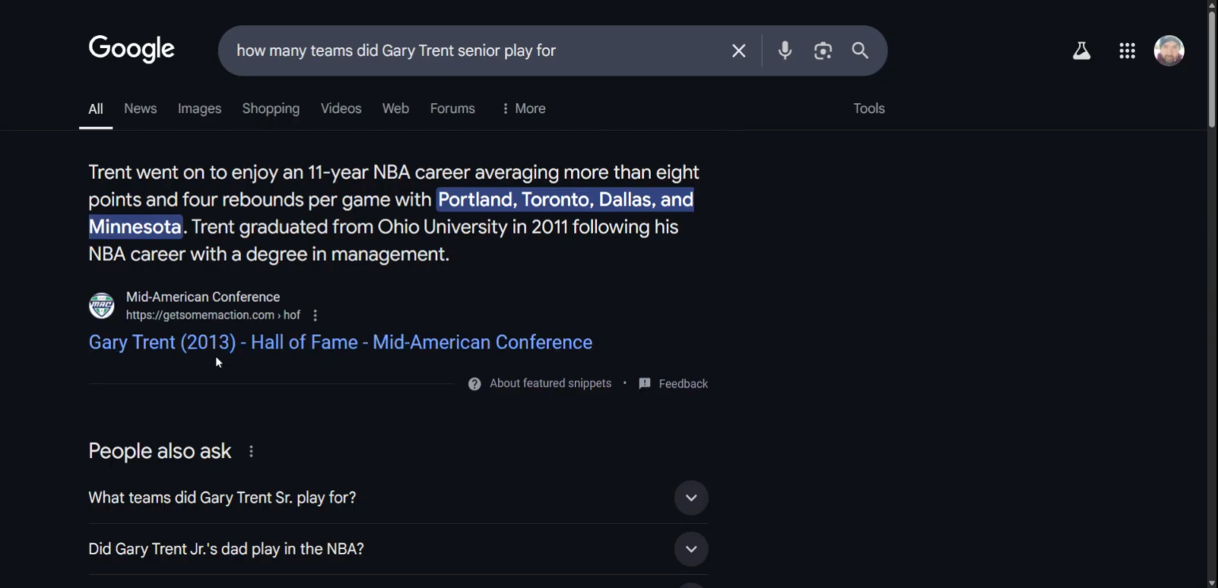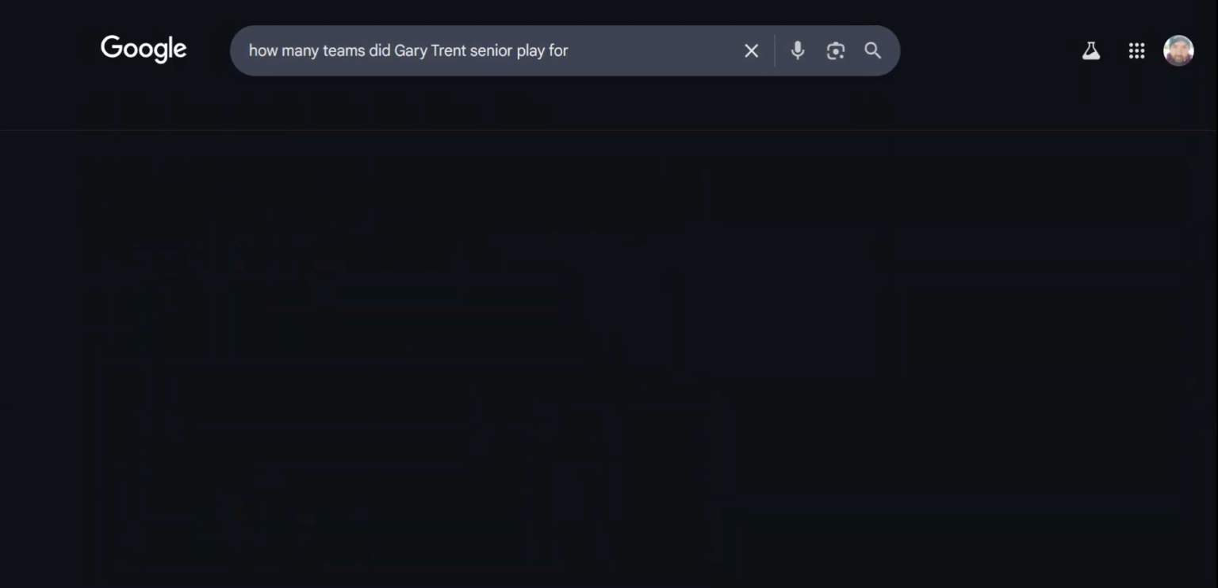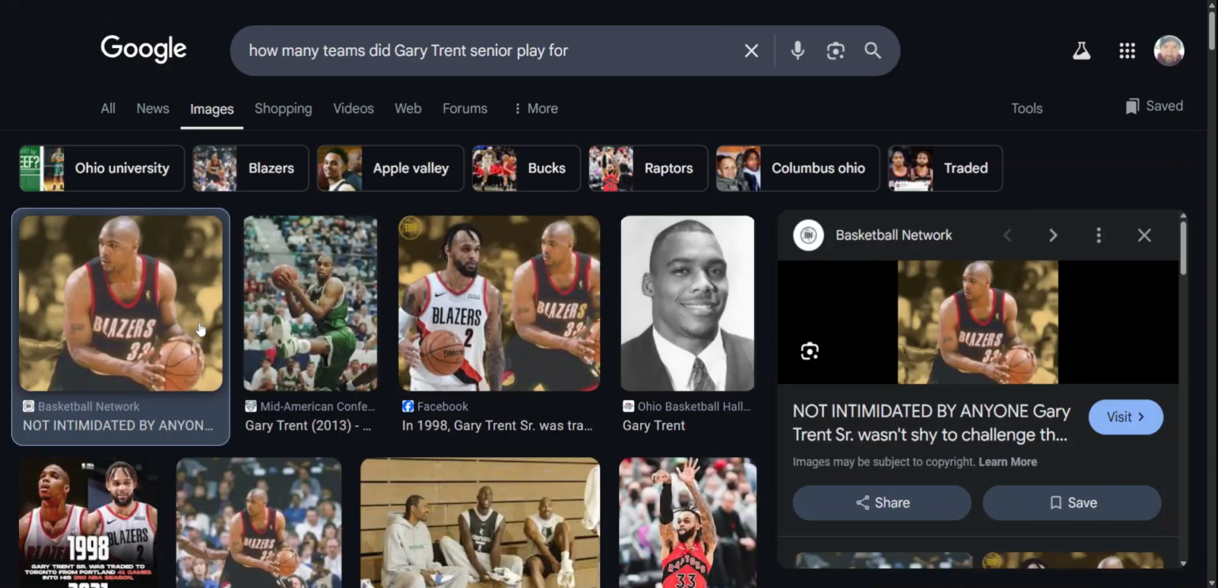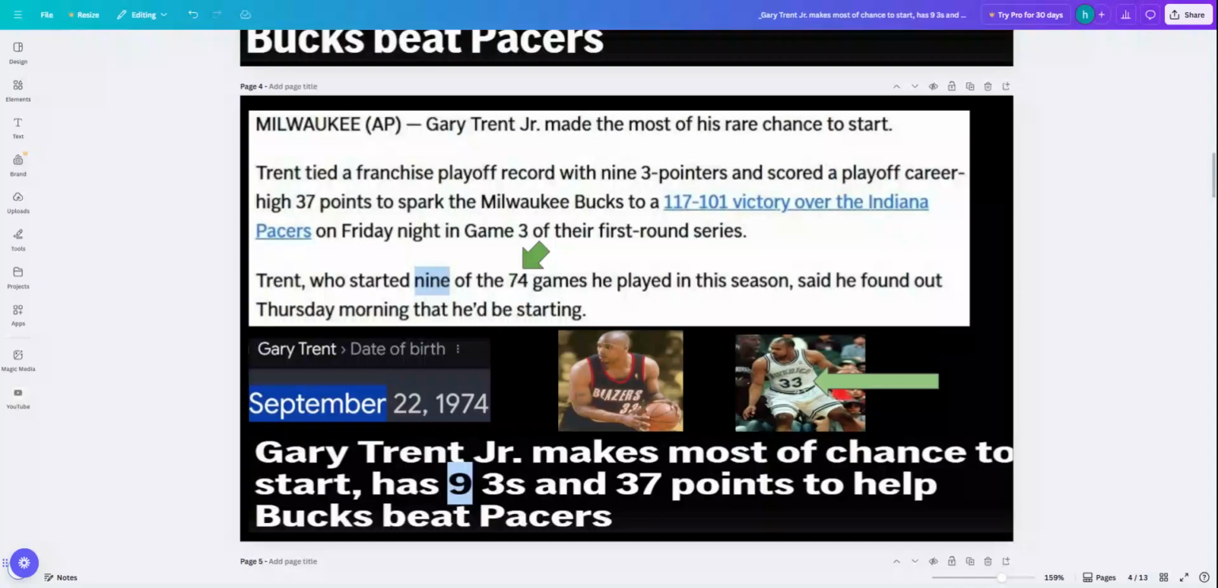Look at this right here. In 2013, Gary Trent, Hall of Fame, Mid-American Conference. You see that? 20 plus 13 is 33. Okay, and I just showed you he's got the 33 on his jersey. And his son just hit big with 9 threes. So you see how that's very simple, and of course there's more. Isn't that awesome?